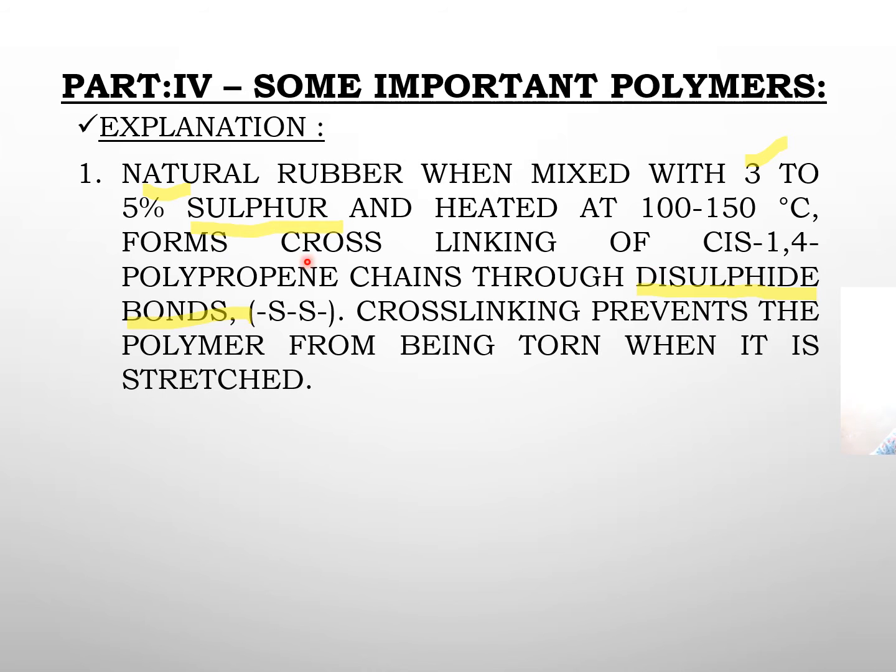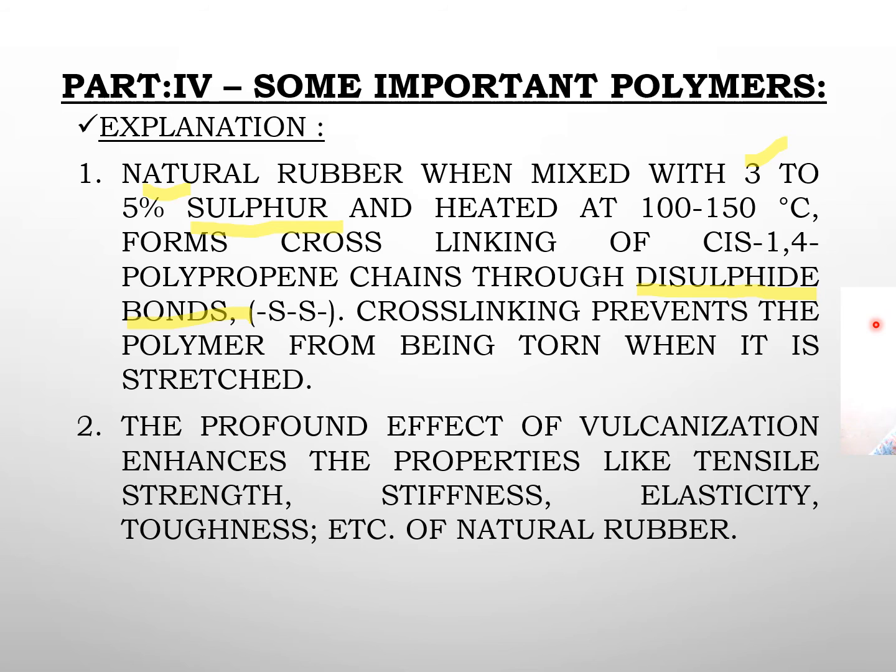So you see here, natural rubber is mixed with 3 to 5% sulfur and heated to 100 to 150 degrees centigrade. The cross-linking of cis-1,4-polyisoprene chains happens due to the disulfide linkages created between the layers of cis-1,4-polyisoprene, and this prevents the rubber from being torn when it is stretched. The profound effect of vulcanization is that properties like tensile strength, stiffness, elasticity and toughness are increased.